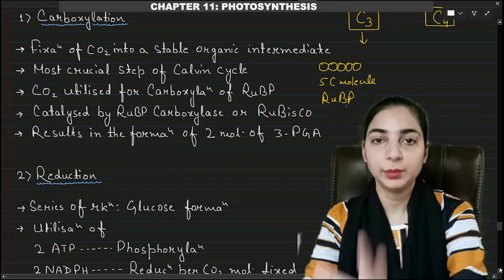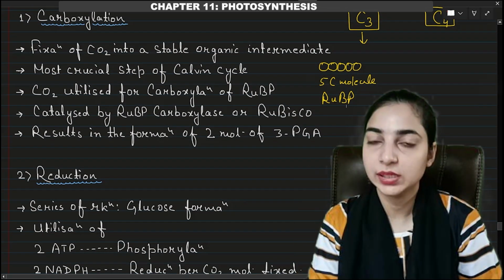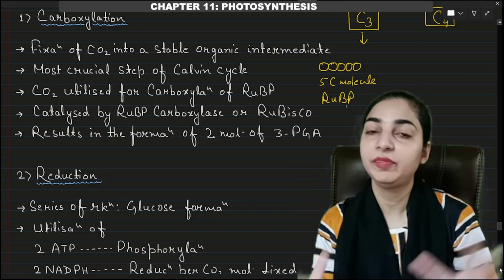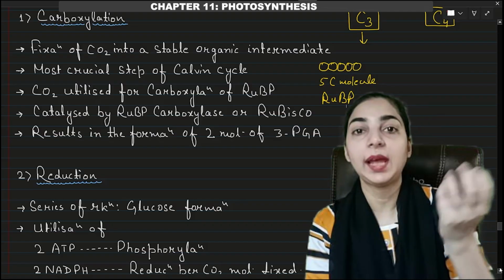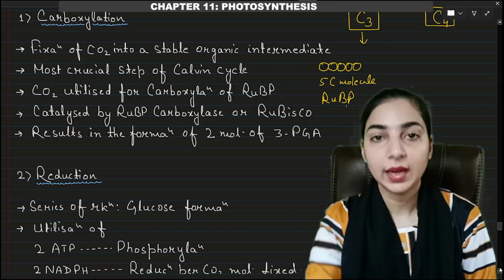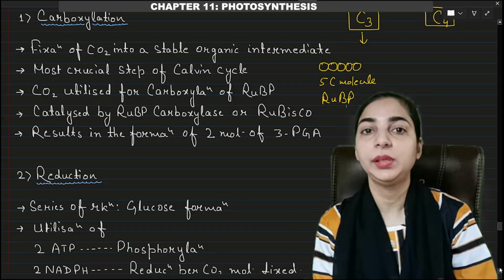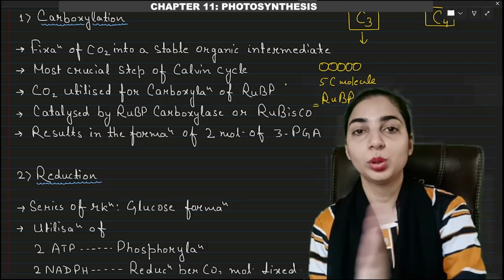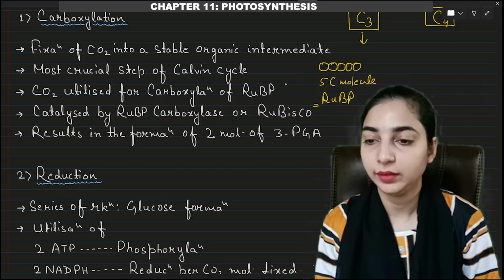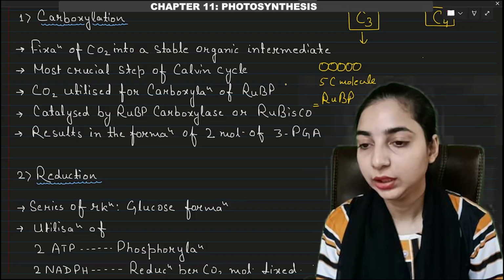We know that the carbon dioxide from the atmosphere has to be fixed. So where will it get fixed? It will be fixed to some molecule, and that molecule will act as the carbon dioxide acceptor molecule. So in case of Calvin cycle, that acceptor molecule will be a 5 carbon molecule known as RuBP. Whereas in case of Hatch and Slack pathway or C4 pathway, the molecule will be a 3 carbon molecule.